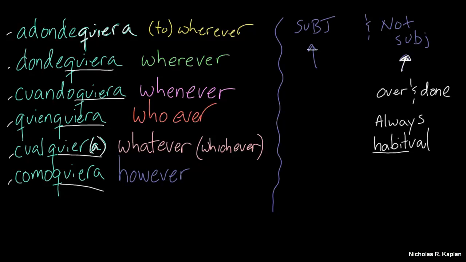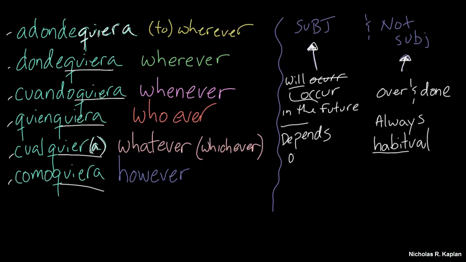The way we're going to know that we need to use the subjunctive with this is if it is something that will occur in the future. Is that a little redundant? Will occur in the future? If I already said will, wouldn't you know? I don't know. Or something that depends on another action. Okay, well, subjunctive, not subjunctive, why don't we look at a few examples?